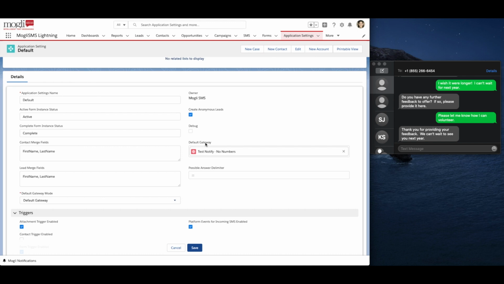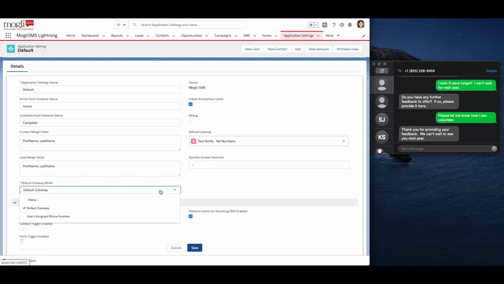This default gateway field here is our global default gateway. So as you might remember earlier when I was mentioning the value of having the default gateway field populated on your contact and lead records, if that was blank and default was selected in the drop-down in conversation view to send a message, it would send from the value here in application settings, our global default gateway.